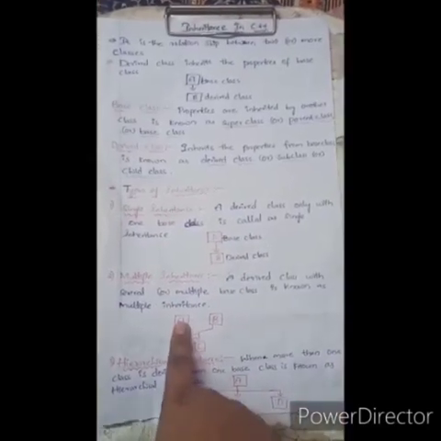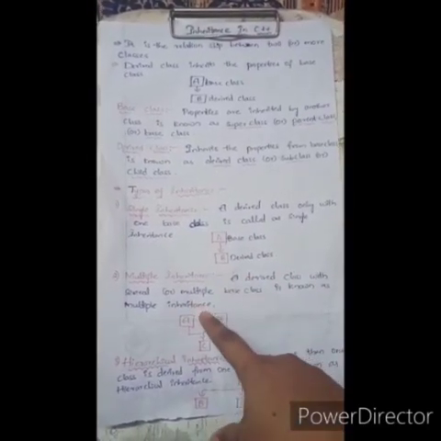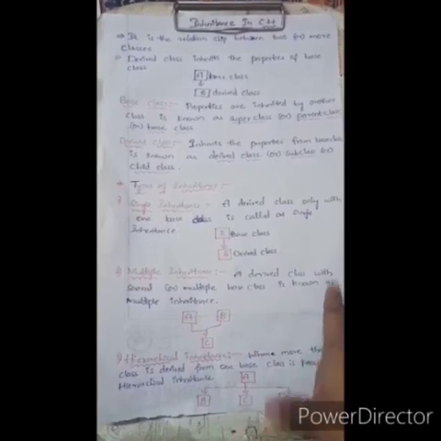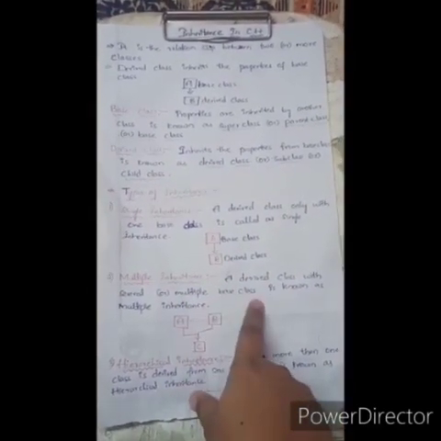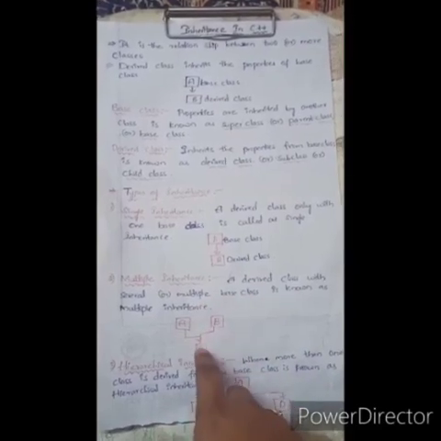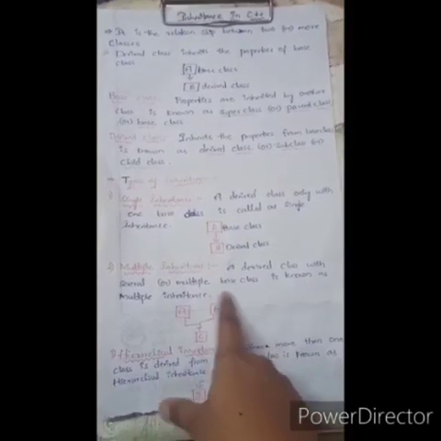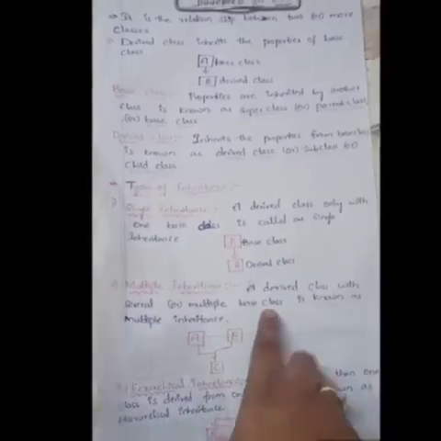Now multiple inheritance. A derived class with several base classes is known as multiple inheritance. Here A and B are base classes. Here C inherits the properties of two base classes. This is known as multiple inheritance.